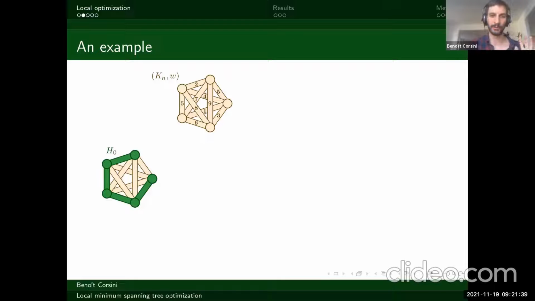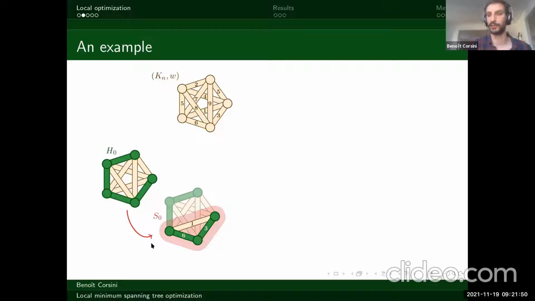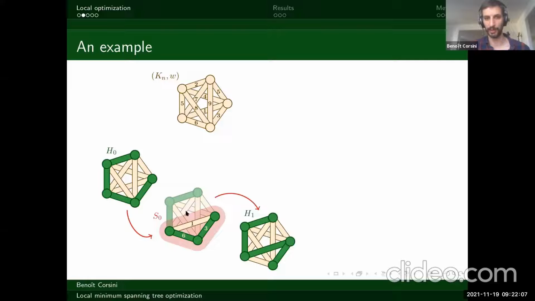And so what we're going to do is consider this line and then find a connected subset of this line. So for example, here we consider S0, which is those three vertices. And we consider the subgraph of H0 on S0. And what we're going to do is this local optimization of optimizing the weight of this subgraph. So replacing this subgraph here by its corresponding minimum spanning tree and obtain a new graph, which is going to be H1. So here you see H1 is obtained from H0 by keeping those two edges here and by replacing the subgraph by the minimum spanning tree. So here the minimum spanning tree is this H1 and this H3, right? So we have this new graph.